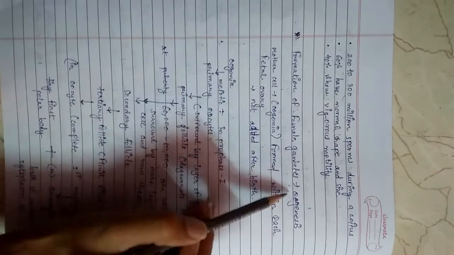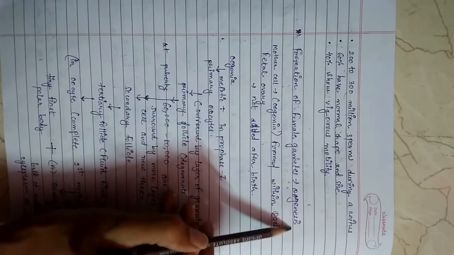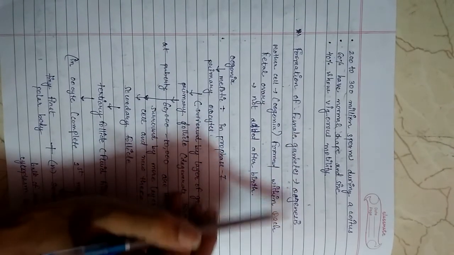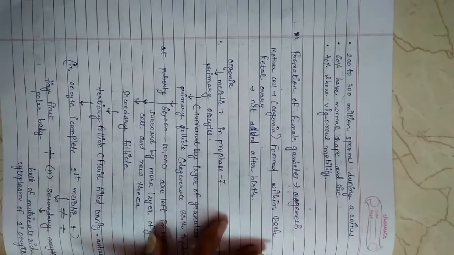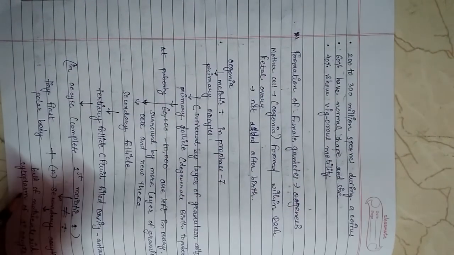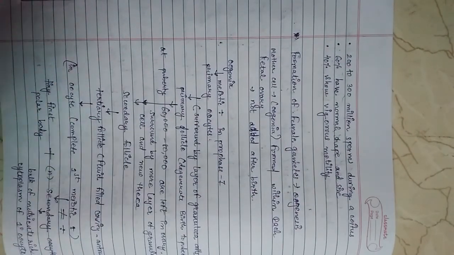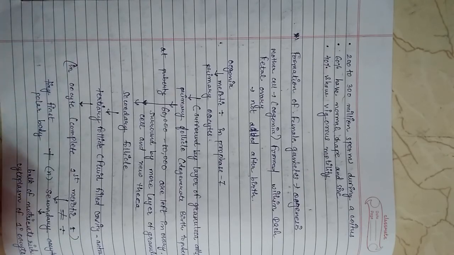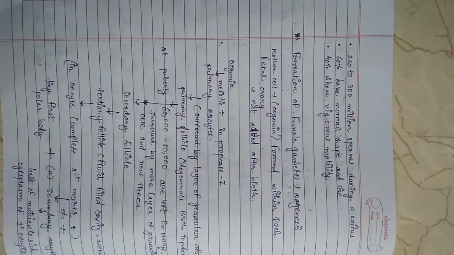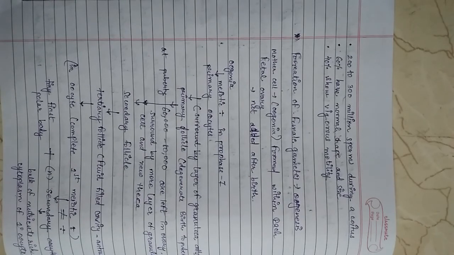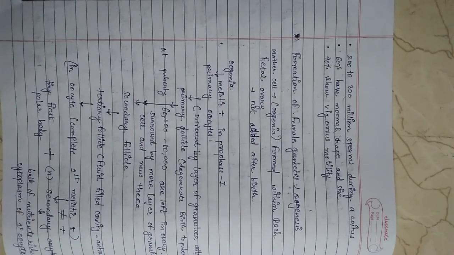Now we will see the formation of female gametes, which is oogenesis. Look at this whole flow chart and memorize it. The process of formation of the female gamete is called oogenesis, which is markedly different from spermatogenesis, the formation of the sperm. Now we will see the formation of the ovum.